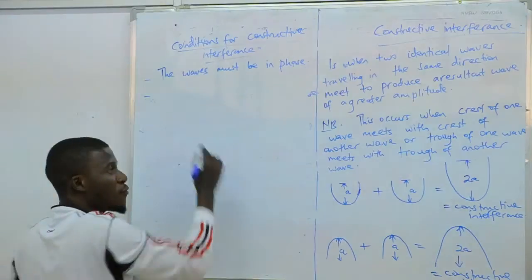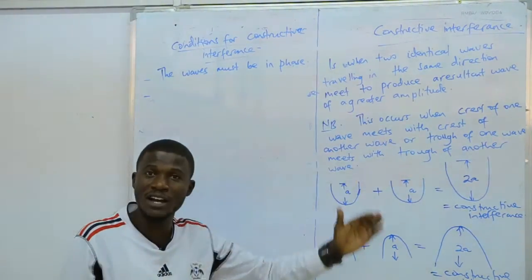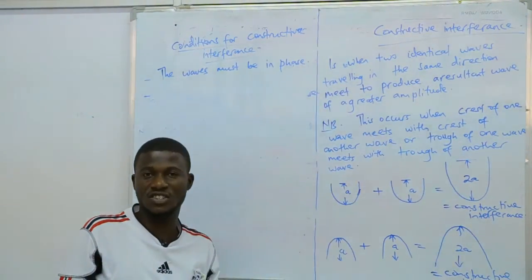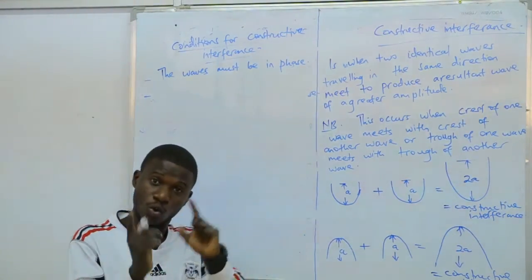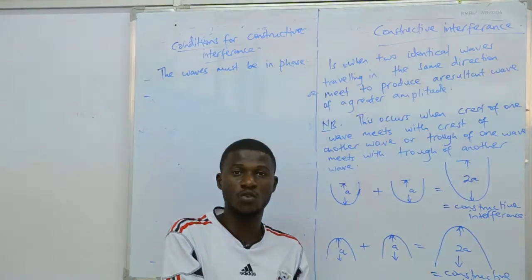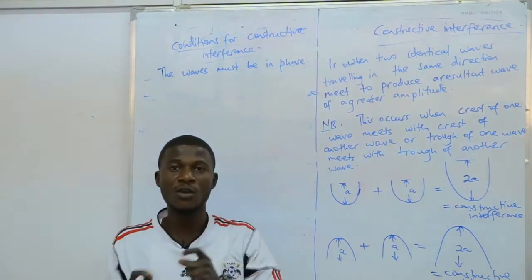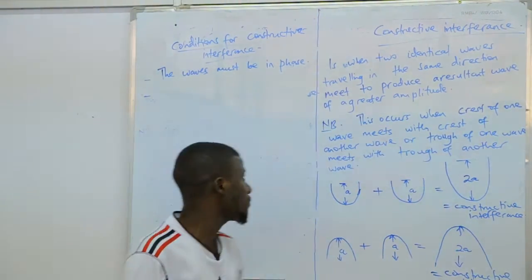If they are out of phase, we shall not have constructive interference. Are we together? The state of disturbance must be the same, if you want a crest to overlap on another crest, or a trough to overlap on another trough.